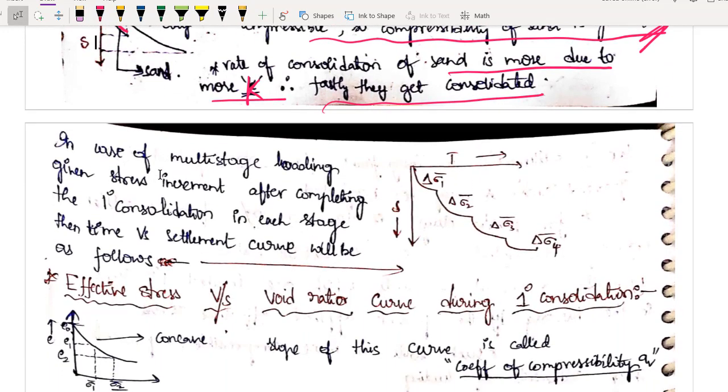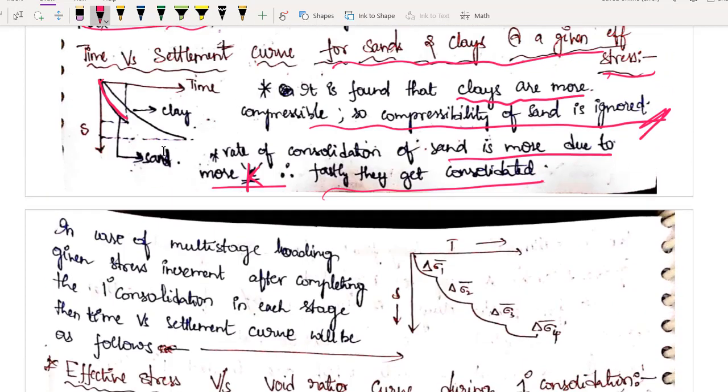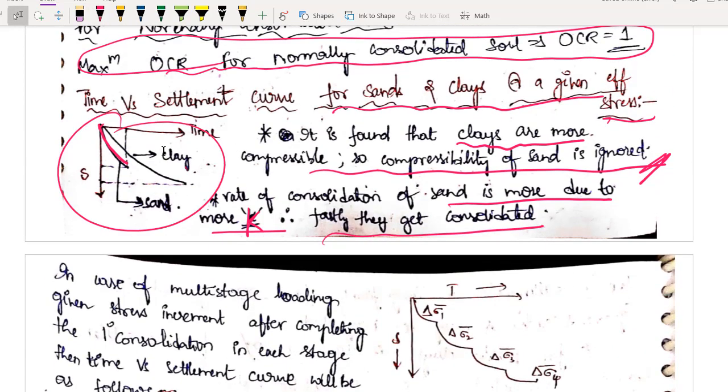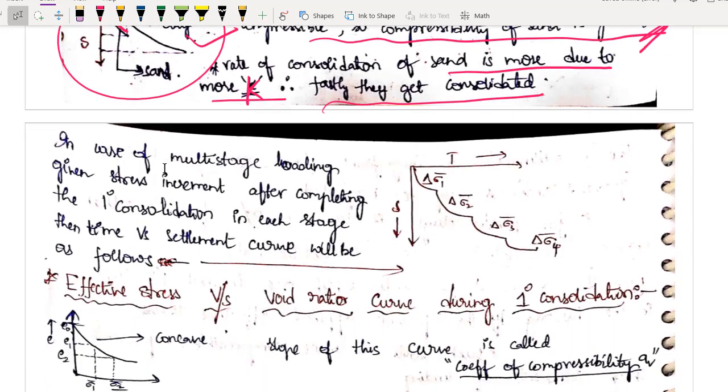Okay, so now let us see this graph. I hope you are perfect with this graph, right? Time versus settlement. Now let us see time versus settlement for the multiple loading case. But here you have a catch. First you should apply a load and wait till the soil completes its consolidation, primary consolidation. After that you apply another load. Then you will get a clear curve like this.